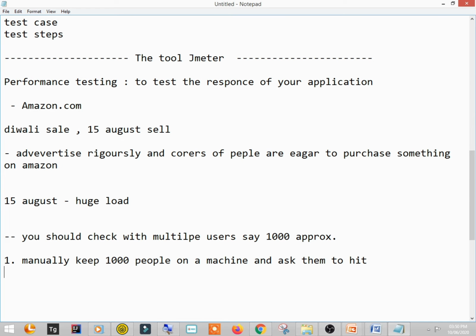Different tools are like LoadRunner, by HP, and also there are so many tools, but those are paid. So JMeter is the tool which is free and it is Java based. As it is Java based, it means that it is platform independent.